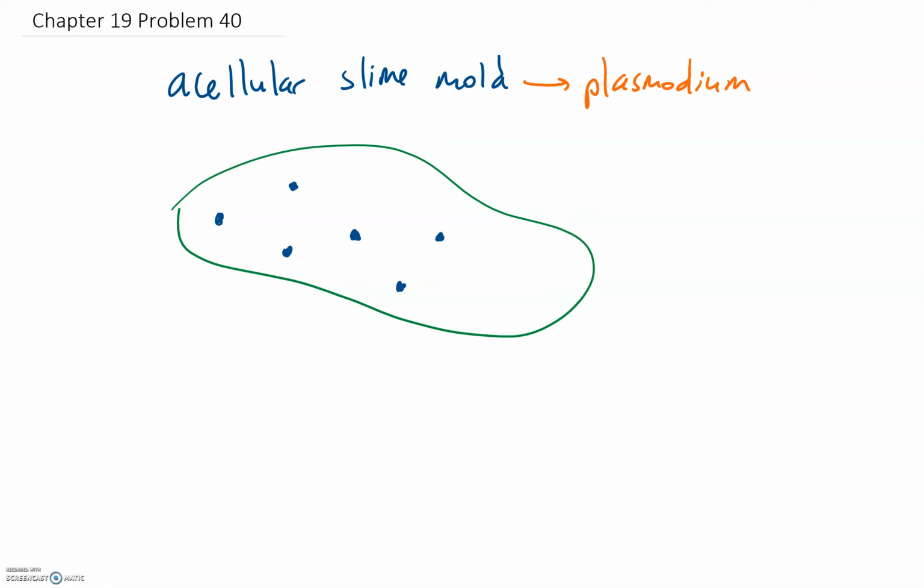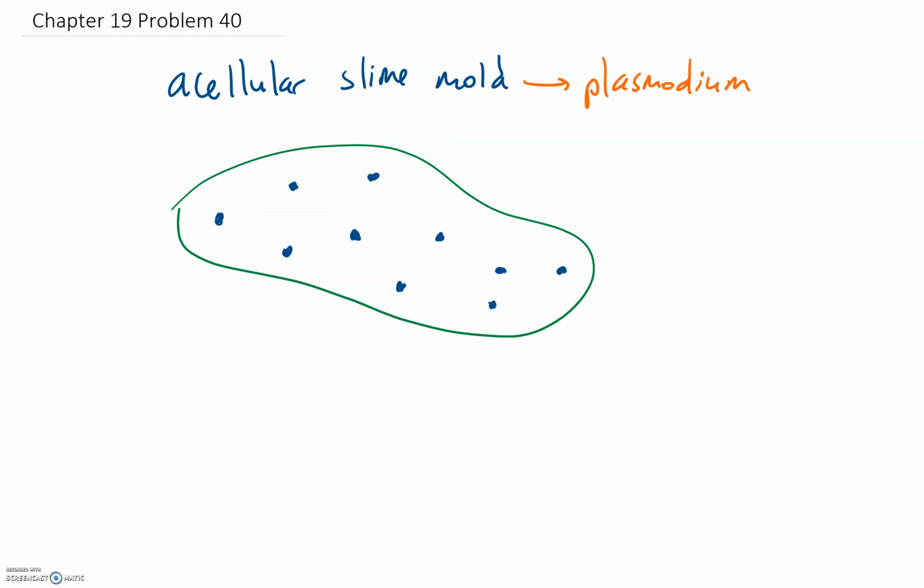What you'll find is that there's going to be these nuclei in this big plasmodium. There's no cell walls separating all the nuclei. So is this a multicellular organism? Well, is it going to consist of many cells? There are going to be tons of these nuclei, but how many actual individual cells are there? And the truth is that this is still not going to be a multicellular organism because it is acellular. It means that it is just one big cell with a bunch of nuclei.